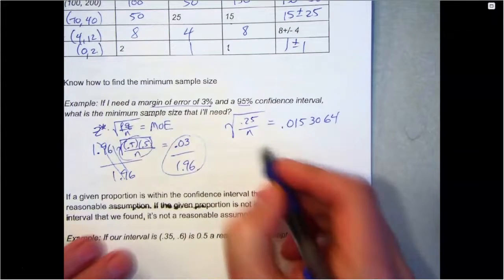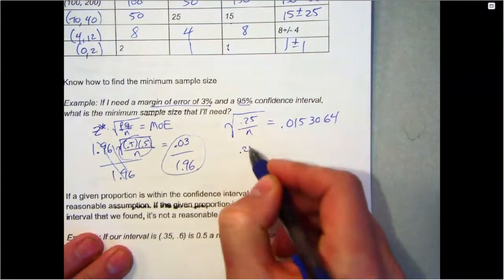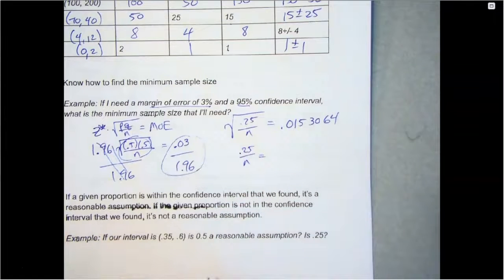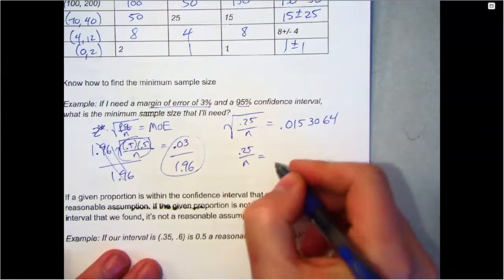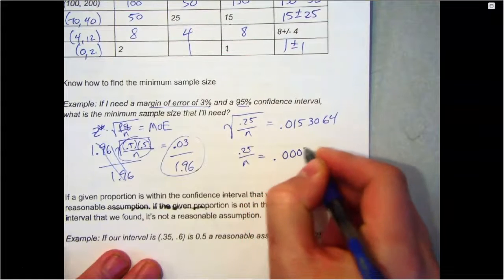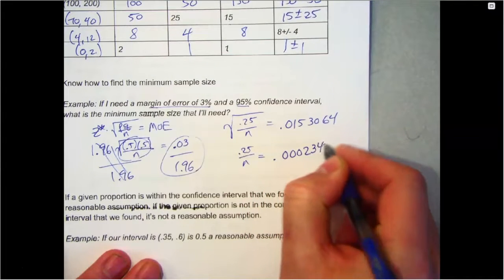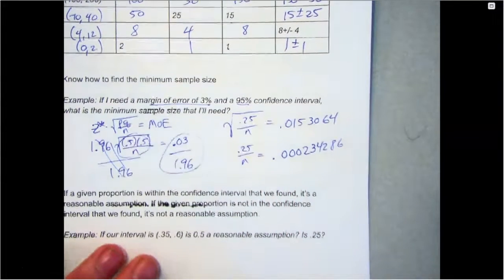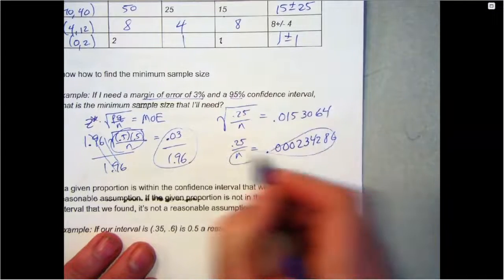Then I would square both sides. So if I square the square root, they just cancel. And if I just go to my calculator and say like to the second, I get 0.00234286. And remember this thing, we can flip flop those.